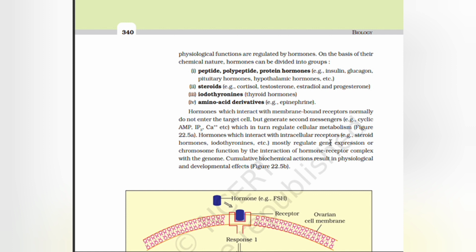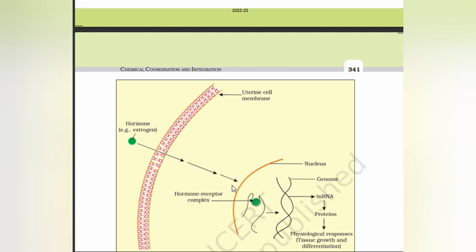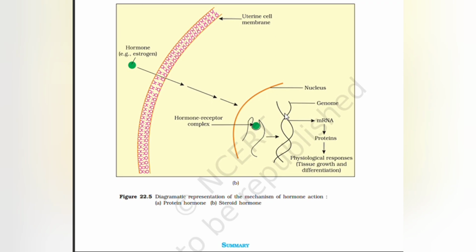Hormones which interact with intracellular receptors, steroid hormones, iodothyronines, etc., mostly regulate gene expression or chromosome function by the interaction of the hormone-receptor complex with the genome. Cumulative biochemical actions result in physiological and developmental effects. Hormone FSH, receptor, ovarian cell membrane, generation of second messenger, cyclic AMP or calcium, biochemical responses, physiological responses. Uterine cell membrane, hormone estrogen, hormone-receptor complex, nucleus, genome, mRNA, proteins, physiological responses.